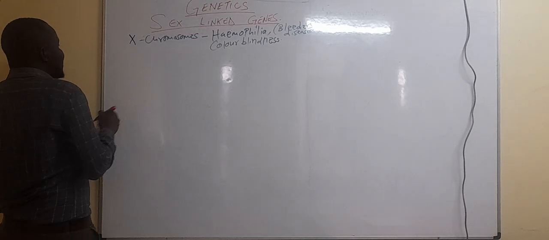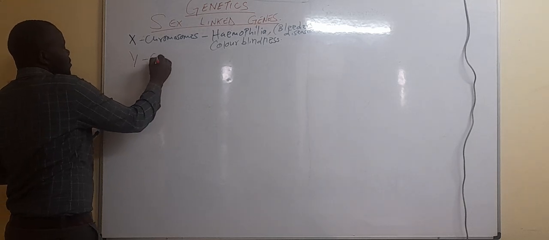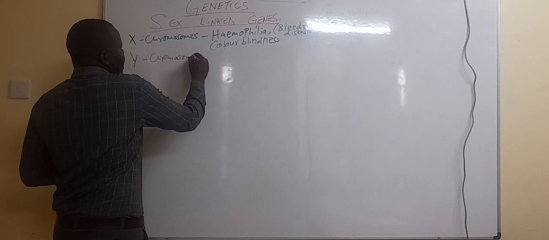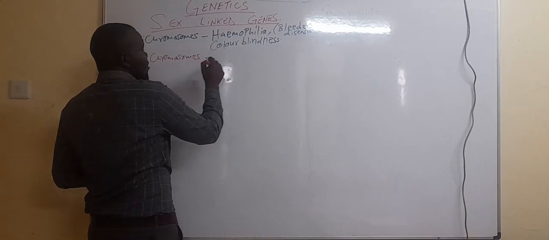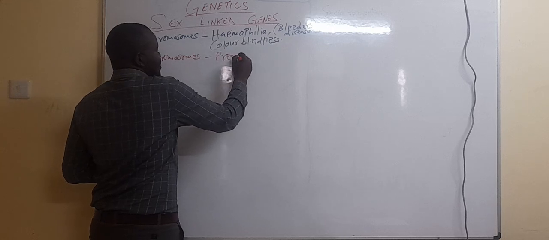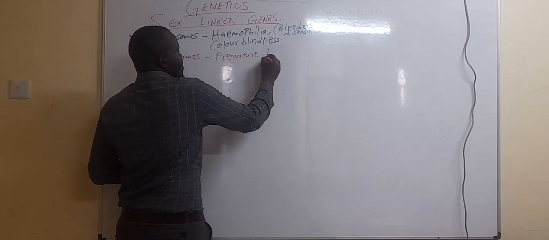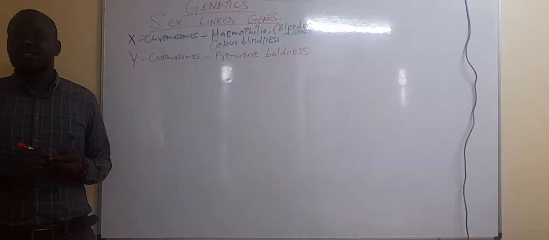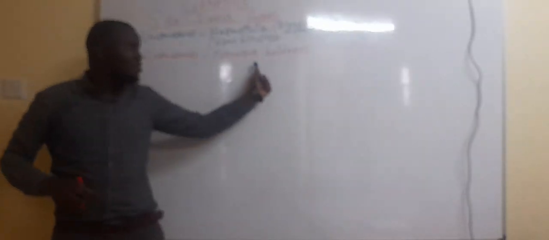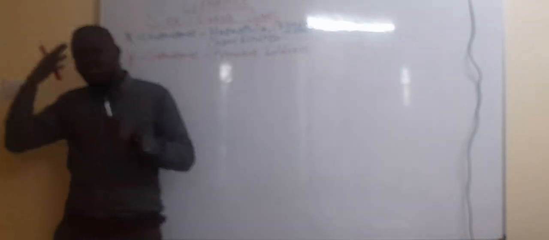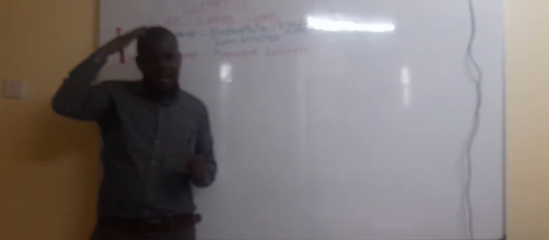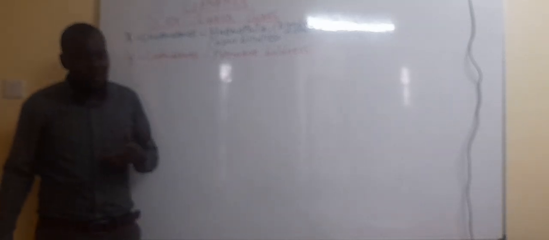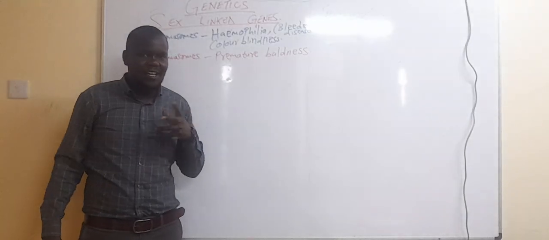Then we have those which are linked to the Y chromosome. Which are these? We have premature baldness. What is the meaning of premature baldness? We all know about baldness, where the hair starts to fall off. When you lose your hair at an early age, that is premature baldness.